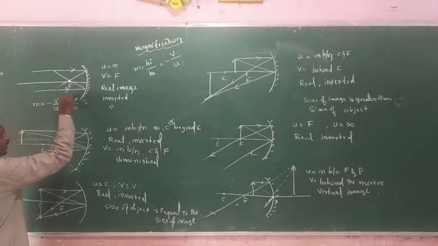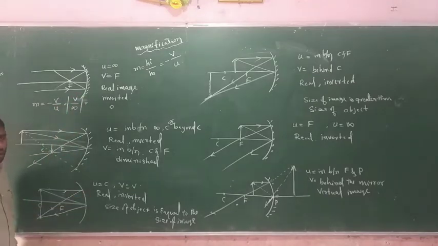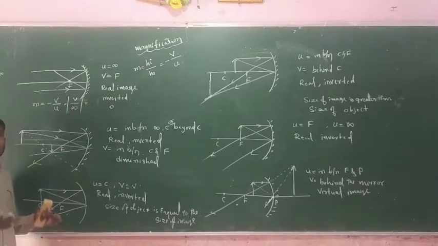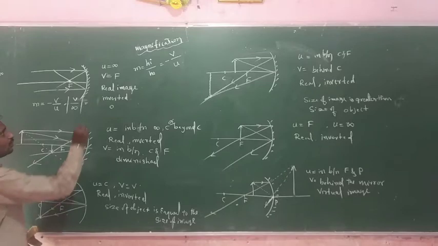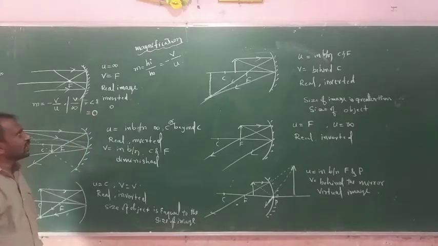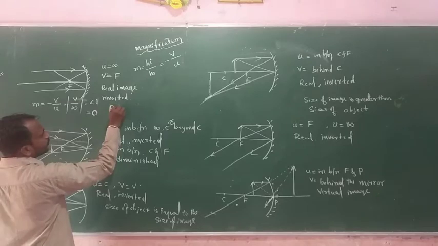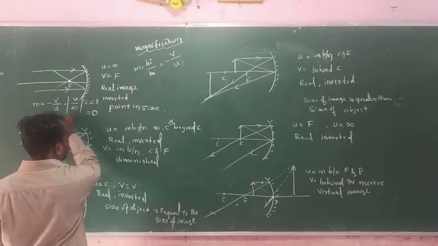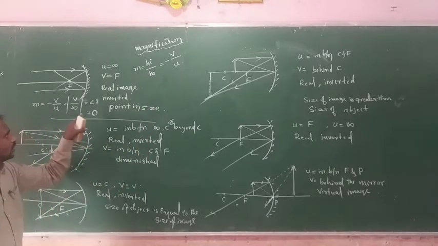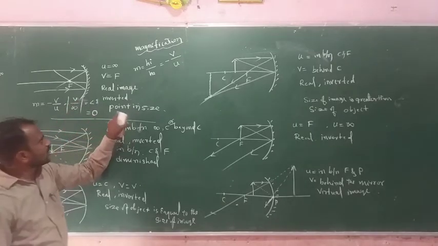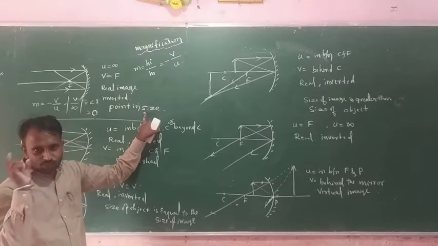So we consider the modulus, and the magnification value is less than 1, it means 0. Anything divided by infinity is 0. So for this reason the size of the image is a point in size.